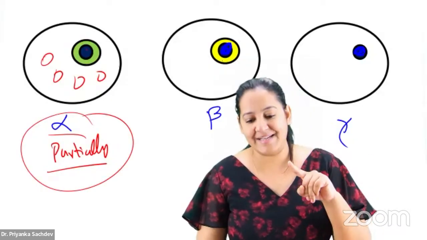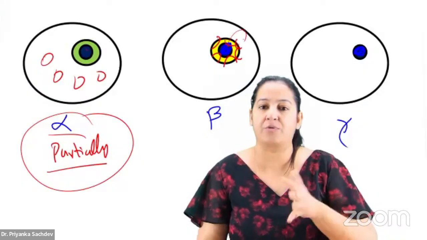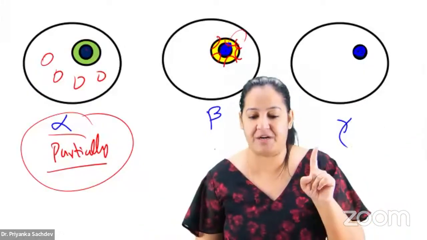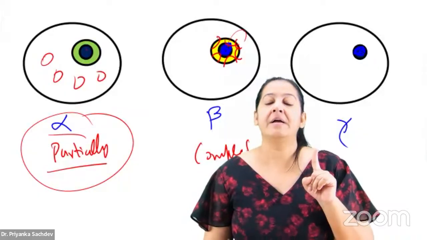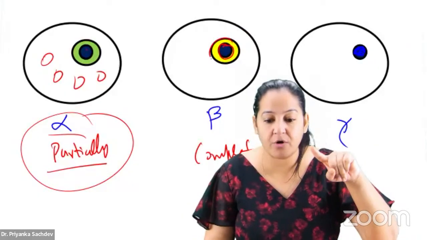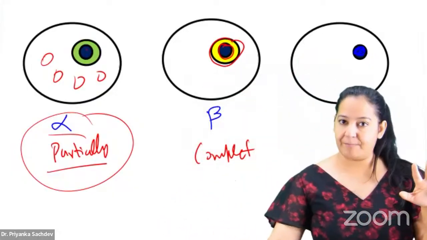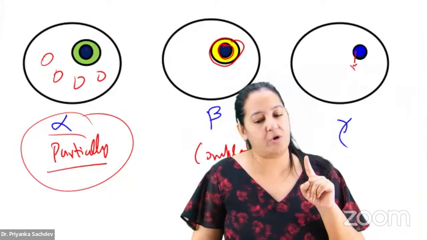The second thing is that some of the bacteria present in the colony completely hemolyze the RBCs present around them. Complete, not partial. So around the colony, you can get a translucent zone. This is known as beta hemolysis. Beta is always complete.